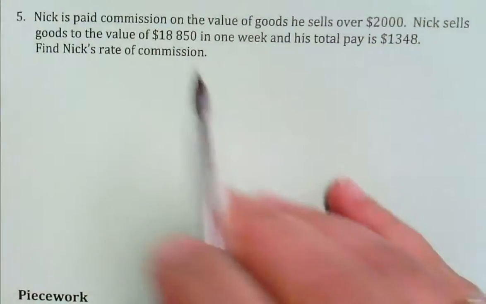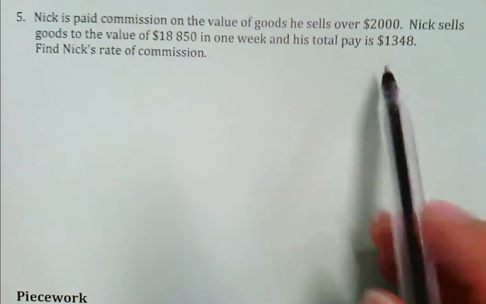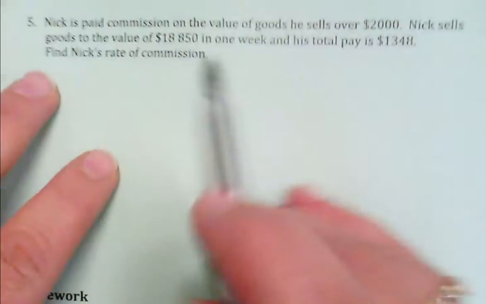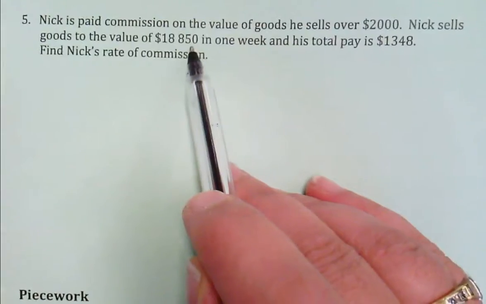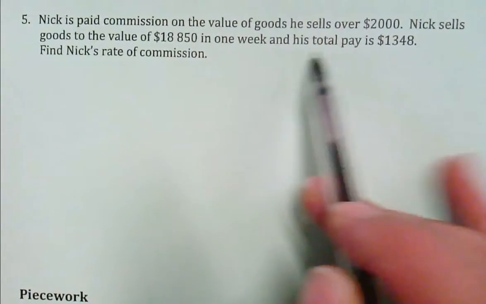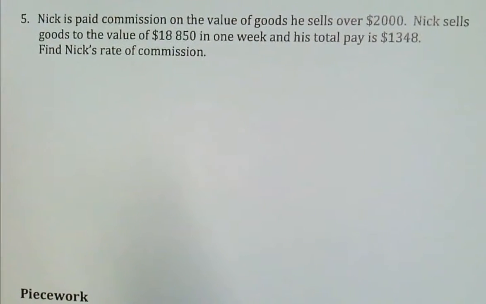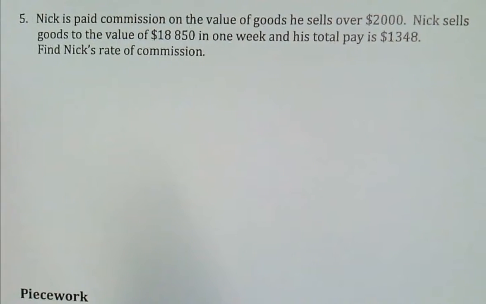Question 5 here. Nick is paid commission on the value of goods he sells over $2,000. Now this is a working backwards one. Nick sells goods to the value of $18,850 in 1 week, and his total pay is $1,348. Find his rate of commission.